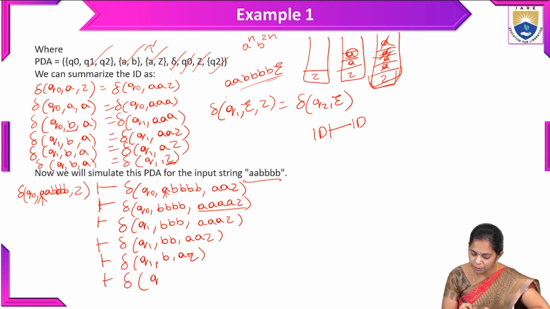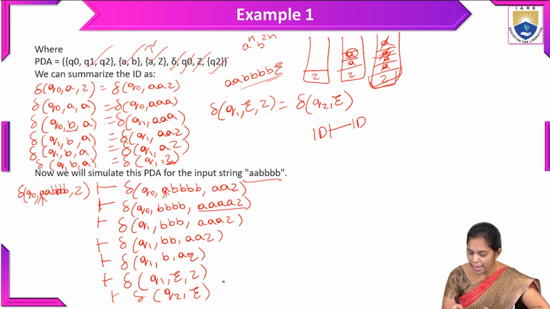So Q1, B appears again, and after reading this B also the stack empties, and we will get the initial stack symbol. So here, whenever we have Q1, comma Z, with this one we will get Q2, comma epsilon.